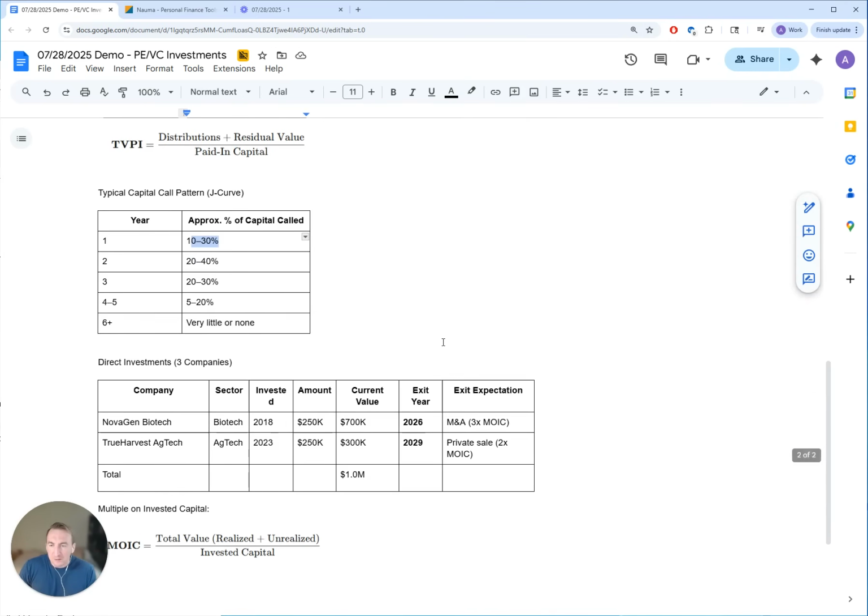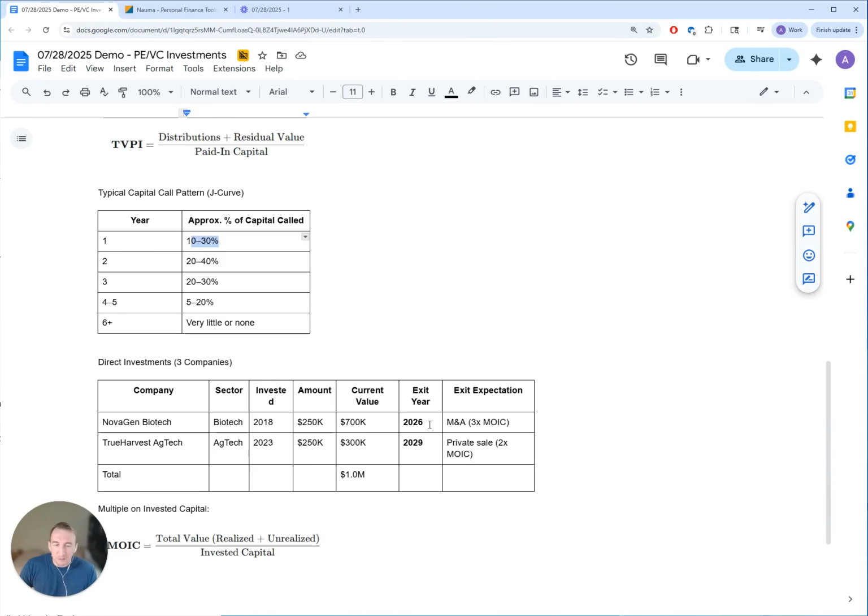The family also has direct investments. They invested in 3 companies directly. So NovaGen, again, these are simple names to use as an example, $250,000 in 2018. And the current value, so here is $700,000.